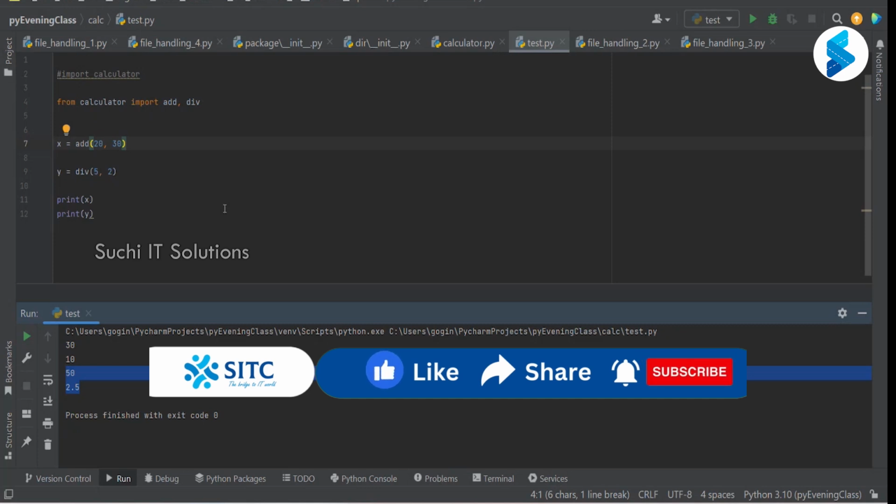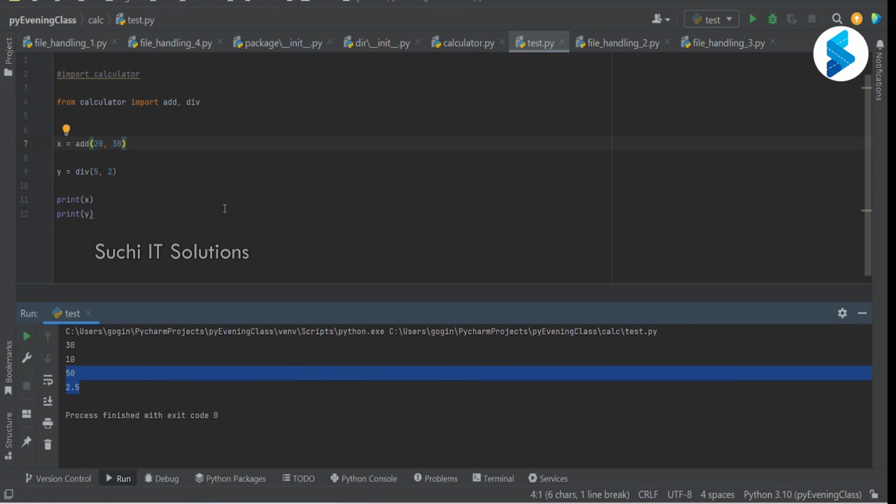Now, our problem is that I am executing test.py and it only has two print statements, but the output is printing 4. Where are the other two coming from? Whenever we import a module, Python internally executes that module as well. When we execute the imported module, whatever function calls are there in that particular module are also executed.